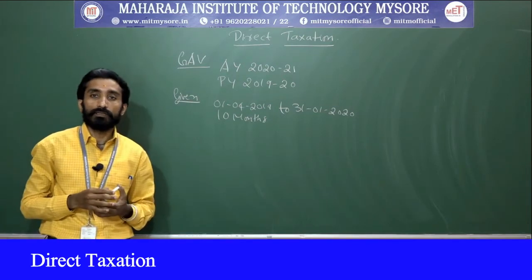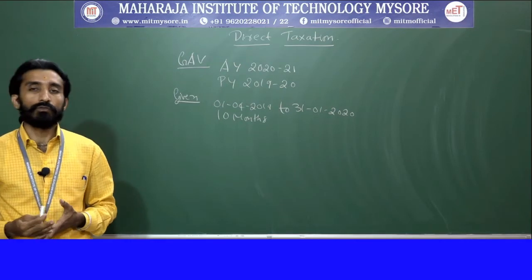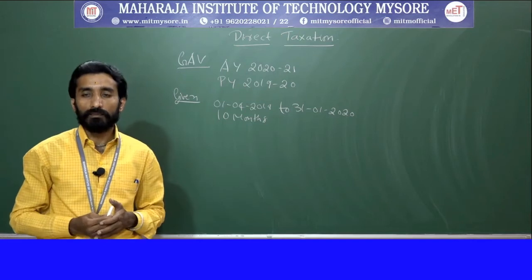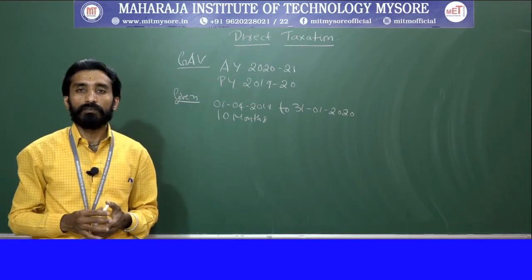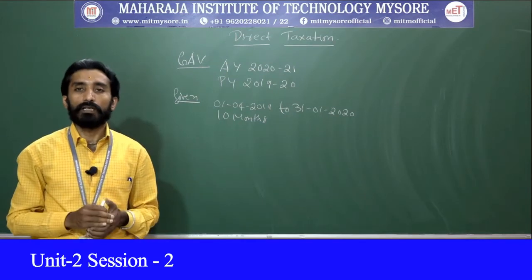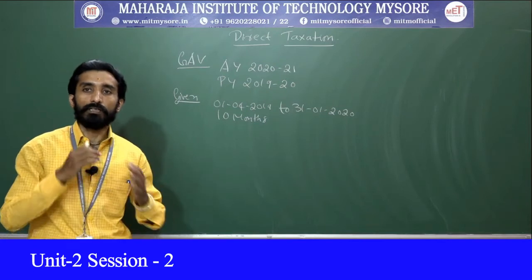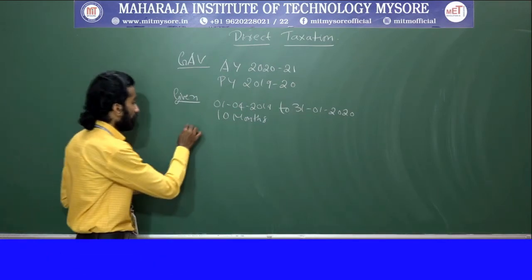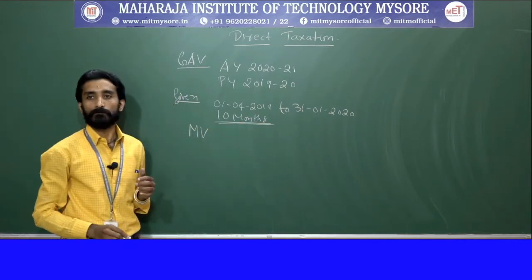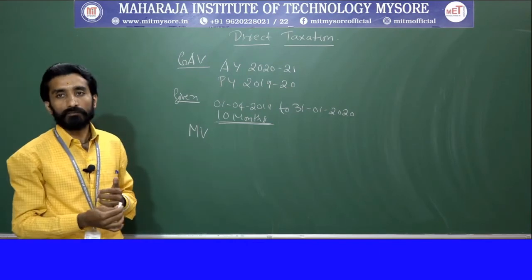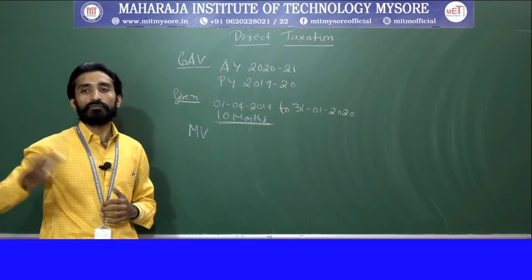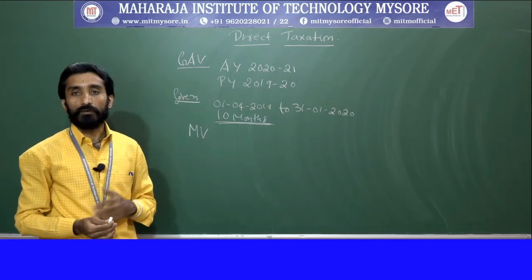So what is your understanding now here? The information provided with respect to municipal value, fair rent or standard rent is for 1 year. But here the house is given for rent for only 10 months because he transferred it in January. So we need to calculate the information for 10 months, right? First we will go with municipal value. The municipal value given is 1,45,000, that is for 12 months. So you need to calculate that for 10 months.